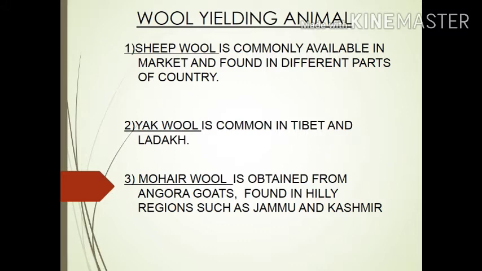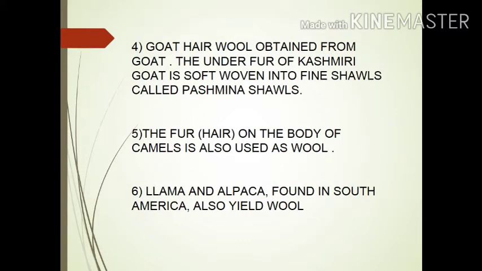Wool-yielding animals: sheep wool, yak wool, mohair wool. Sheep wool is commonly available in the market. Yak wool is common in Tibet and Ladakh. Mohair wool is obtained from Angora goats found in hilly regions such as Jammu and Kashmir.